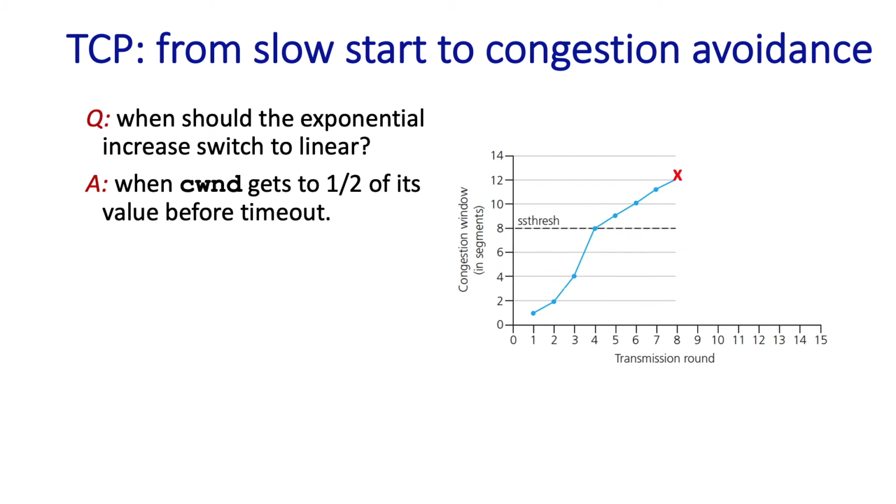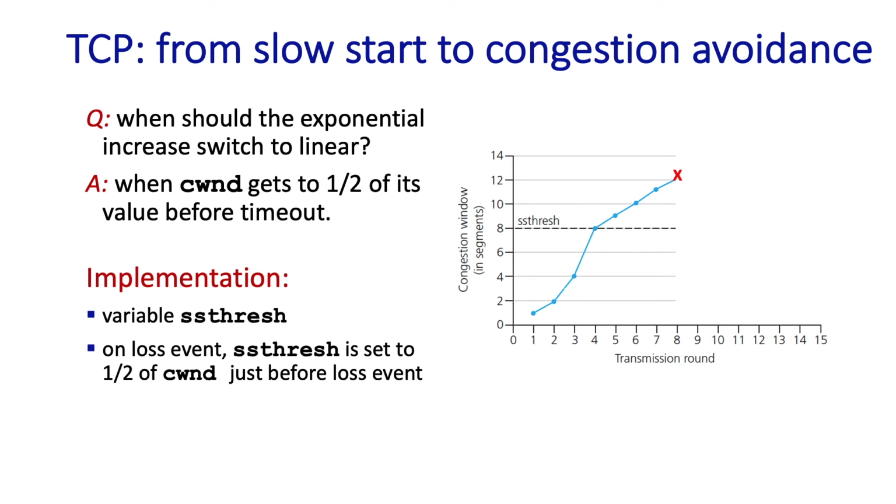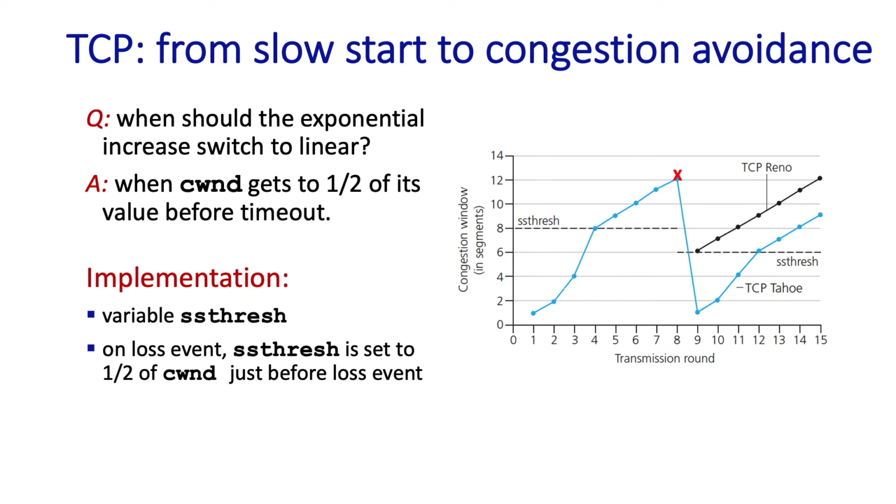Well, it switches from slow start to AIMD when the value of CWND reaches half of the value it had when it last cut its sending rate down to 1. And so we see at the red loss event here at time t equals 8 how a variable known as ssthresh, which tracks the transition point between slow start and congestion avoidance, is reset to be half of the congestion window size when that loss event was detected.